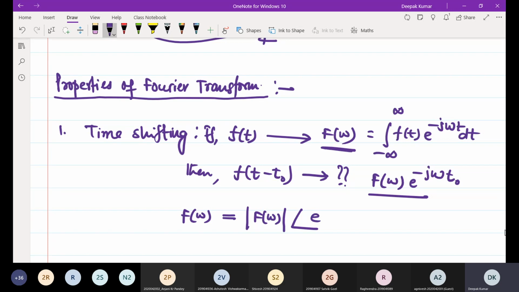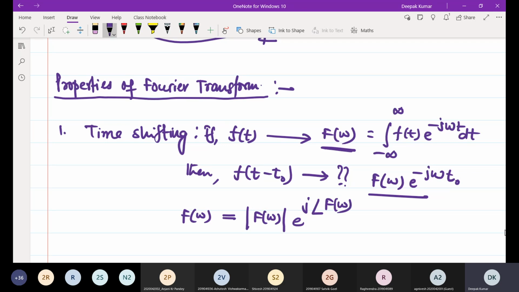The magnitude is written like this and the angle is written as e to the power j angle of F of omega.